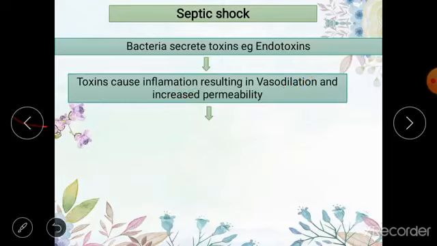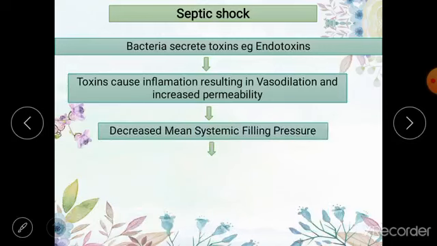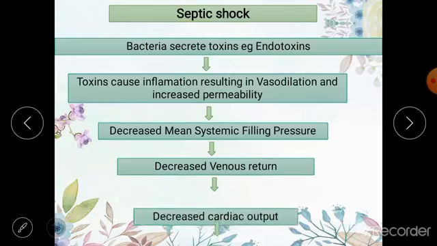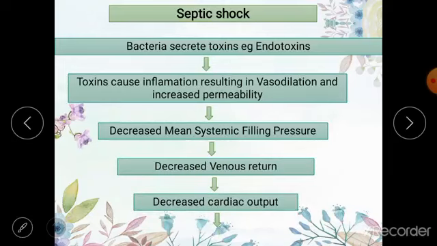And like we discussed before in the anaphylactic shock, whenever there is vasodilation and increased permeability, this is going to result in reduced mean systemic filling pressure. When the mean systemic filling pressure is decreased, the venous return is decreased, the cardiac output is decreased, and this is going to result in shock.